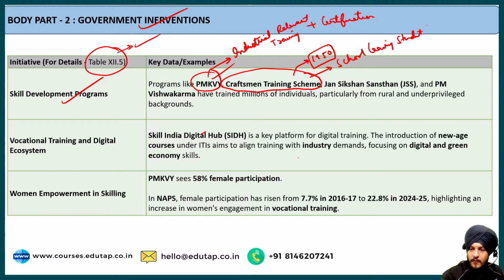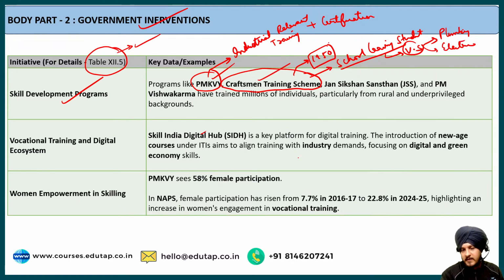And what type of opportunities does it provide? Basically, it provides vocational skills to them. Vocational skills, for example, the skills regarding plumbing, or let us say if there is some electrician work, these types of skills are provided as a part of this Craftsman Training Scheme.